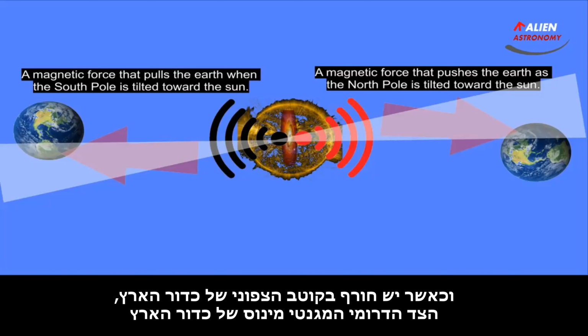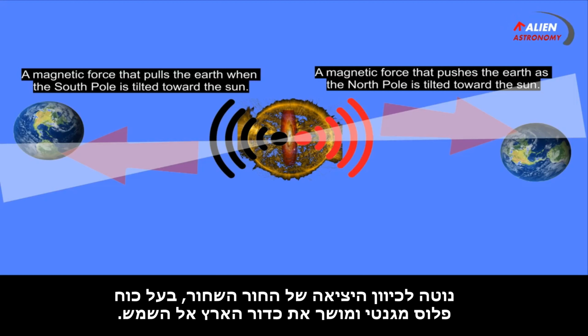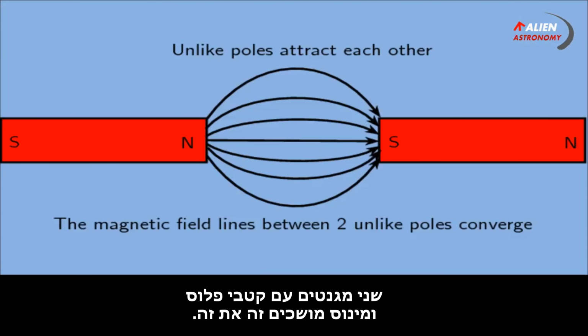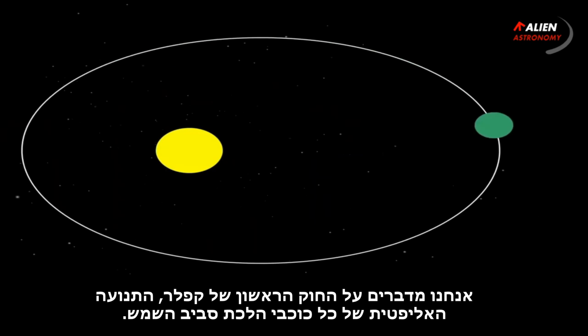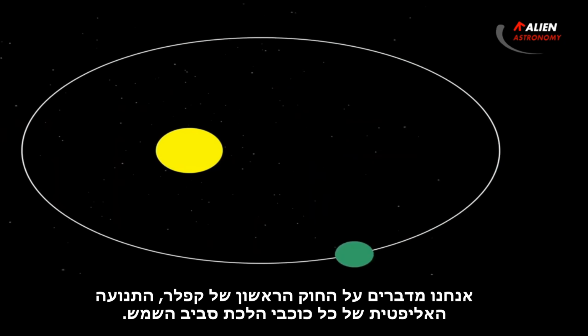And when there is winter in the north pole of the Earth, the magnetic side minus of the south Earth is tilted towards the exit of the black hole that has a magnetic plus force and that pulls the Earth to the sun. Two magnets with plus and minus poles attract each other. We're talking about Kepler's first law, the elliptical motion of all planets around the Sun.